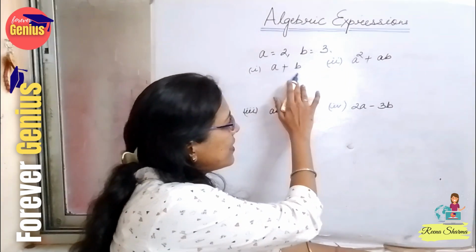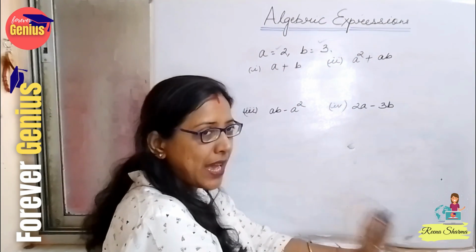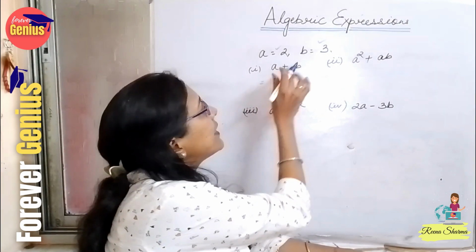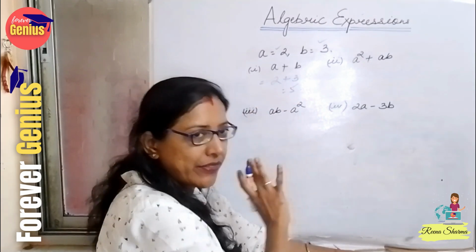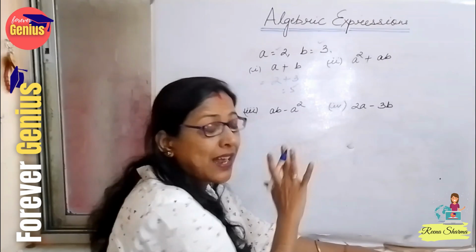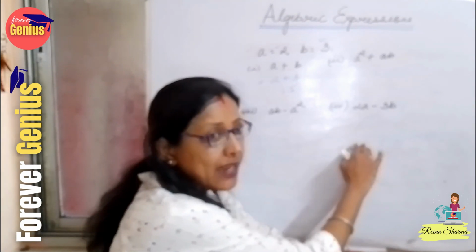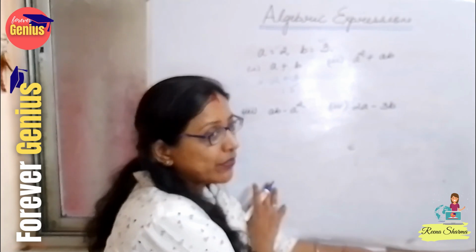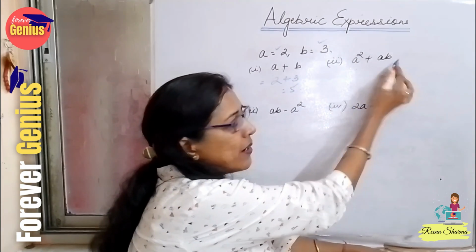Suppose the question is a plus b. The value of a and the value of b are given to us. What do we have to do? We will just replace it. In place of a, put the value of a: 2 plus 3 is equal to 5. Done. This is not that easy, but not hard either. We are going step by step. First the basics are clear, then when we get bigger sums and questions, we will solve them with great ease.